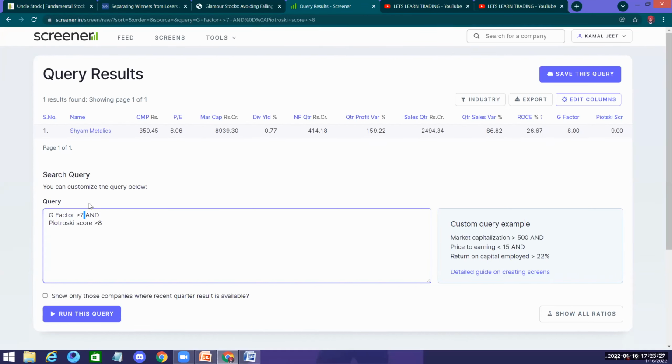So this made me look at another screener because I was not sure what this is actually telling me. What I'm telling you and what is actually shown here is totally different. I was showing you the total score is 8, but here the total score is 10. So there is some flaw somewhere in this formula. So that made me go towards the Uncle Stock fundamental screener.